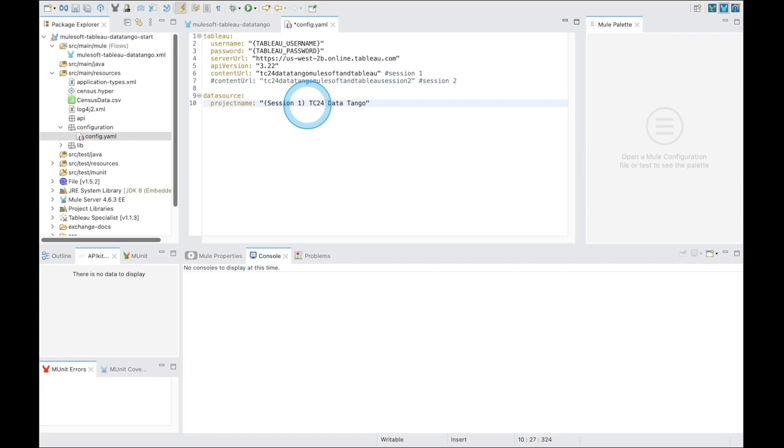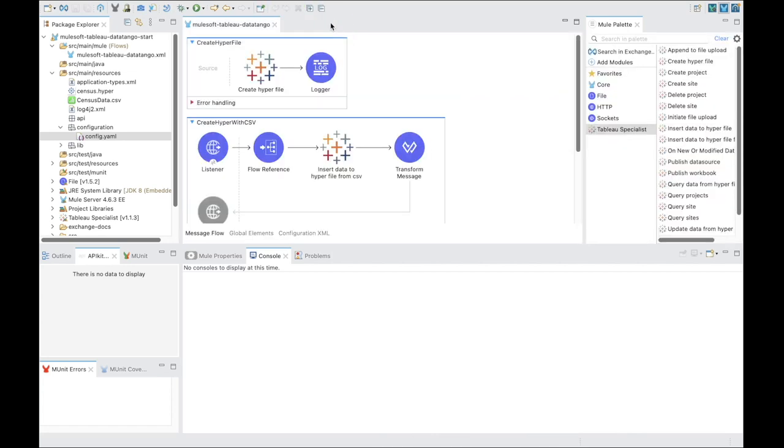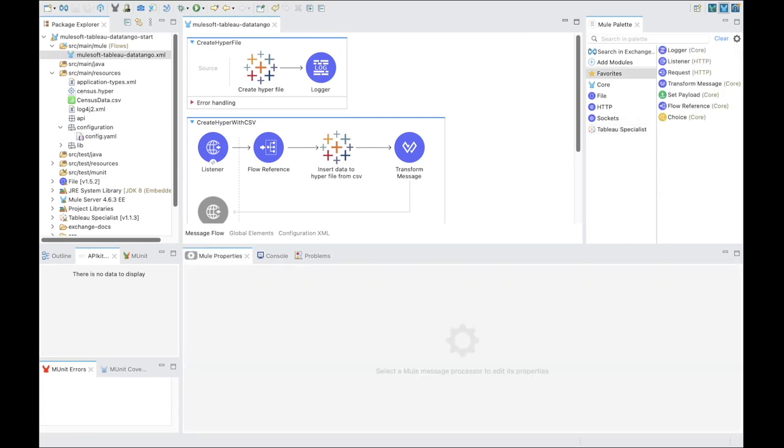Under the data source project name, we remove the hash symbol and put in a 1, as this is the session that we're working on. Input the username and password for your server URL. The config.yaml file is similar to an environment variable file. Here we can put usernames, passwords, tokens, and secure properties so that they load at runtime.